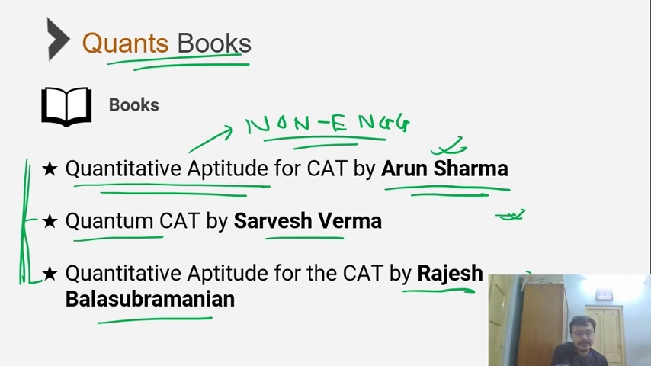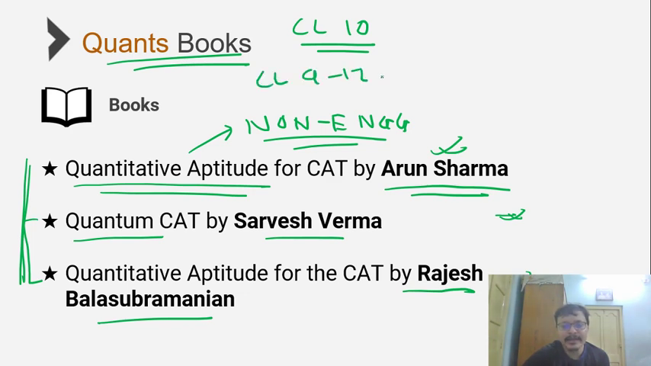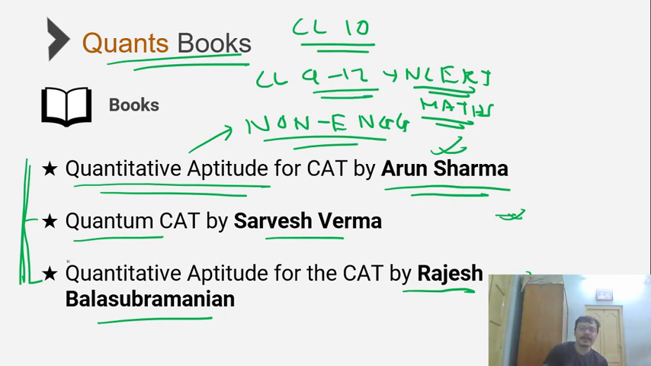Again, it's my personal opinion with respect to the books. Y'all can see which one suits y'all. Other than that, for those of you who have not been in touch with maths since class 10, it would be good if you can revise class 9 to 12 NCERT books for quants, for maths. What that will do is make up for that bridge that you need, having been out of touch with your class 9 to 12 maths syllabus.